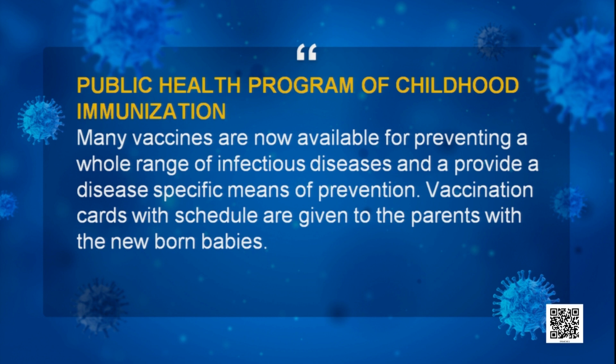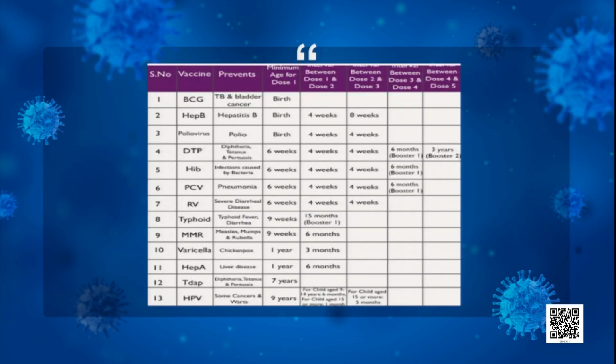So the vaccination cards with schedule are given to the parents with the newborn babies. Here is a picture showing the schedule for children, at which age which vaccination is to be given, and which diseases it provides protection against. All these are mentioned in the card. Every parent should take care of this and give vaccines timely. Timely vaccination is very important. If that particular time has passed and you give the vaccine, then it may not work properly. So timely vaccination is a must for every child.